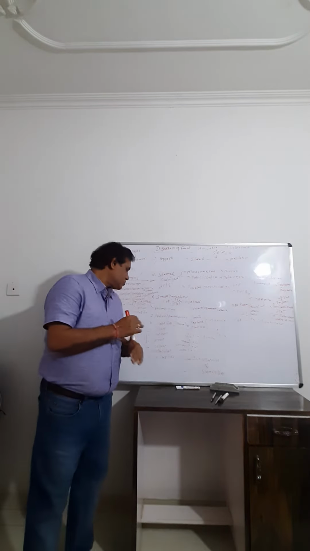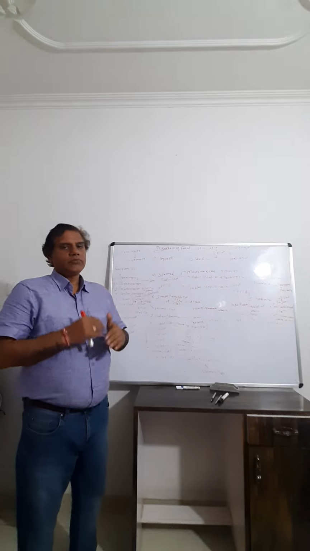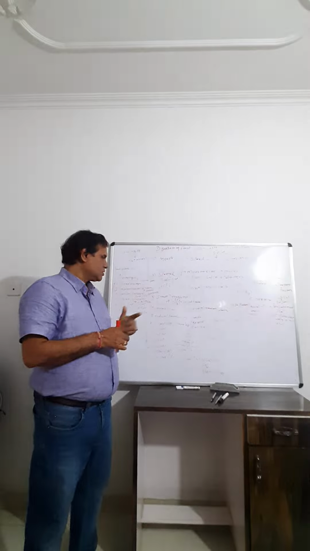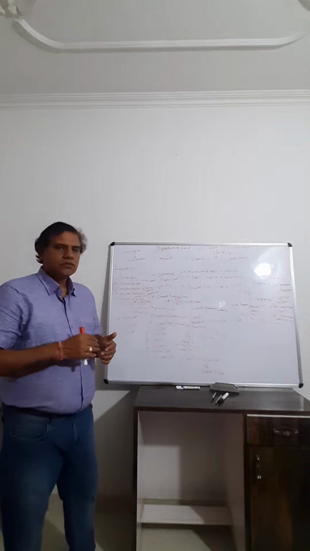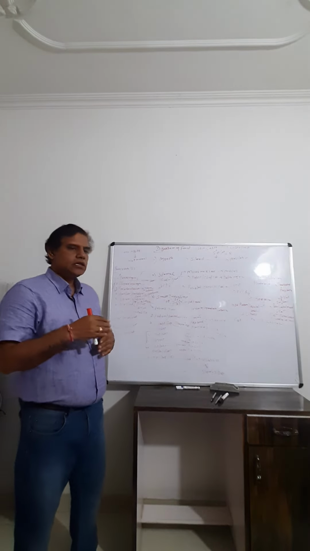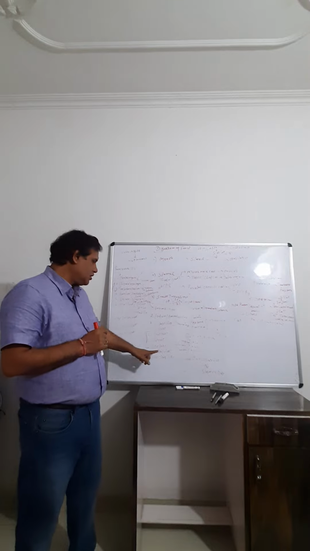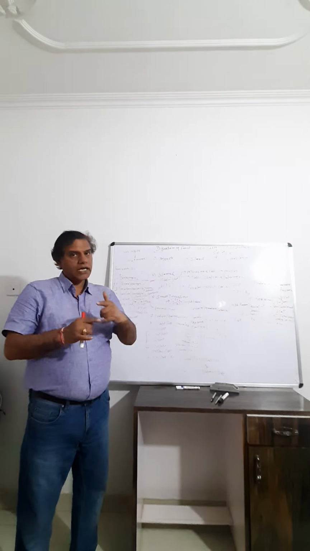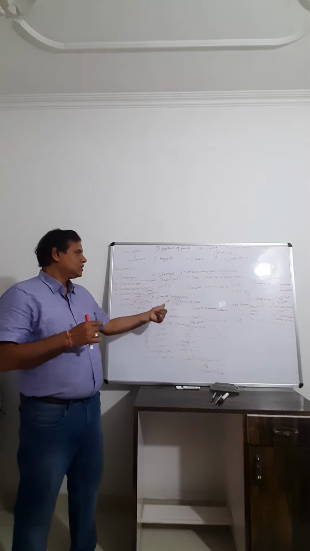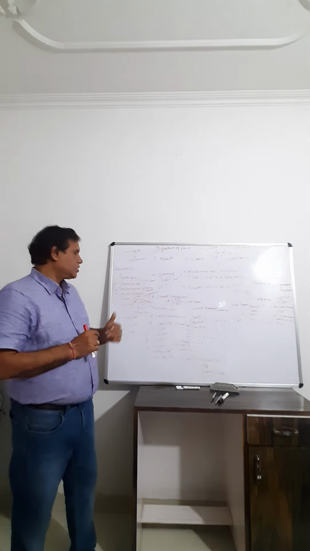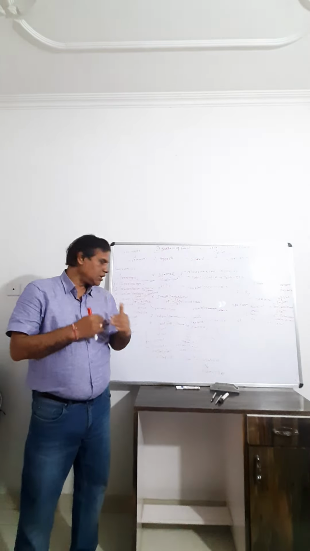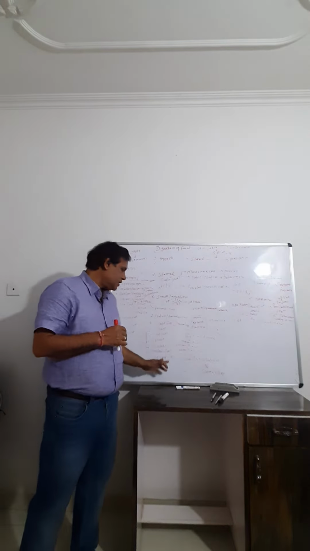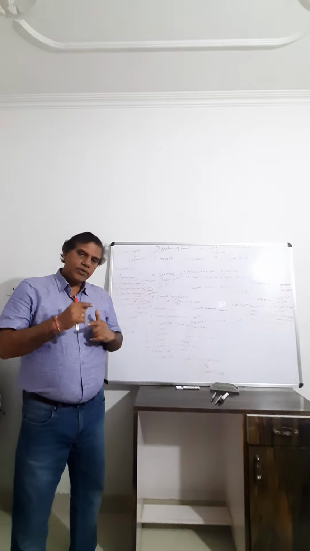The small intestine also consists of around 9 types of enzymes. First is enterokinase, second is erepsin, that is aminopeptidase and dipeptidase, lipase, maltase, sucrase, lactase, nucleotidase and nucleosidase. Nucleotidase and nucleosidase are present in the intestinal juice, that is succus entericus, but nuclease is present in the pancreas. So this is very different. Nuclease is present in pancreatic juice.